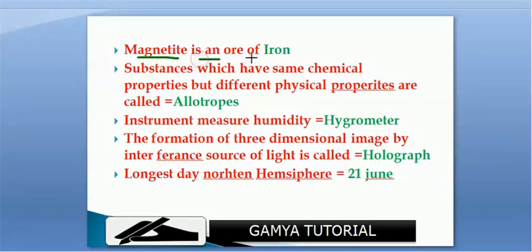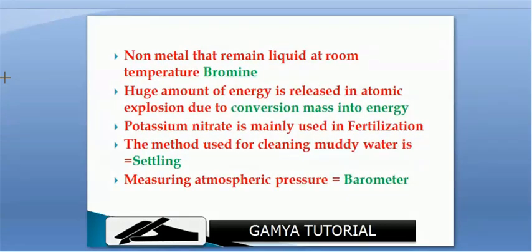Magnetite is an ore of iron. Substances which have the same chemical properties but different physical properties are called allotropes. Instrument to measure humidity is hygrometer. The formation of a three-dimensional image by interference of light is called holography. Longest day in the northern hemisphere is 21st June. Non-metal that remains liquid at room temperature is bromine.